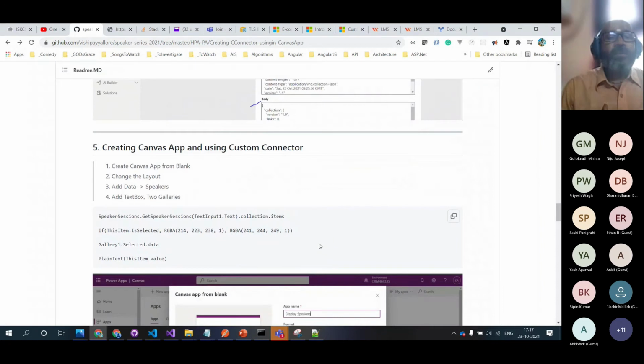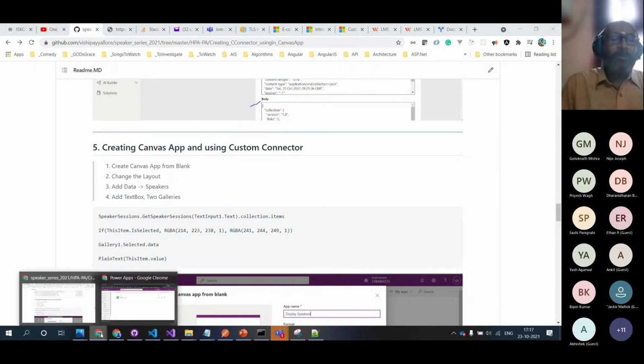Now what we will be doing is we'll create a simple Hello World Canvas app, and then we will create the application. Now that becomes an end-to-end. If we just speak about the custom connector, that doesn't take us anywhere. Hey, what do I do with this custom connector? Okay, that doesn't take us anywhere.